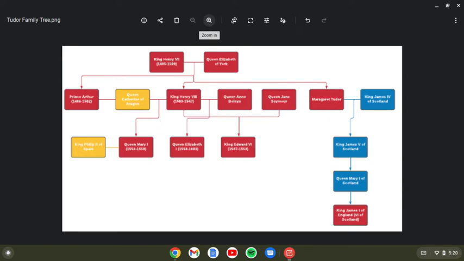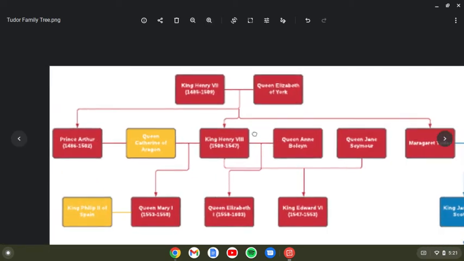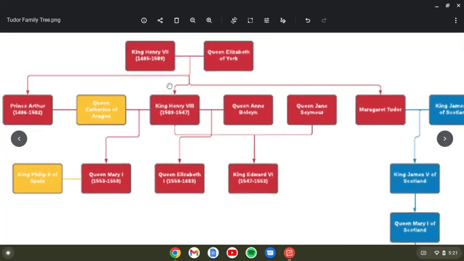And today we are looking at the Tudor family tree. So let's get started. Let's look all the way back here at the top. I'm sorry if it's a little blurry, guys. So we start off with King Henry VII and Queen Elizabeth of York.